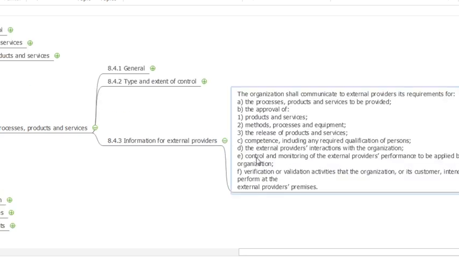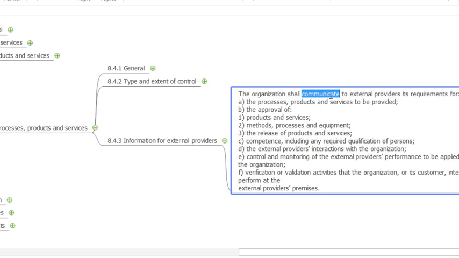Information for external providers. Organization shall, again here shall, communicate to external providers. Understand this clause: first organization, then shall, then communicate. External providers: whatever material we are purchasing or taking from the suppliers, whether we are following these processes, for this we have to make the processes, products and services to be provided subject to approval.